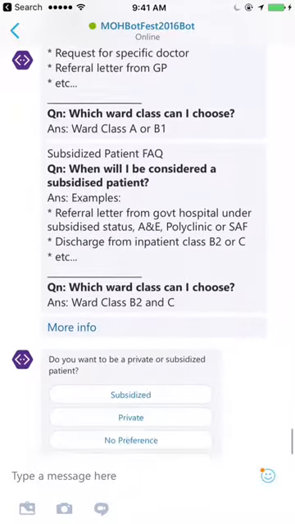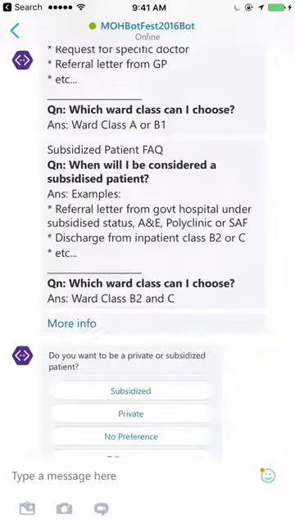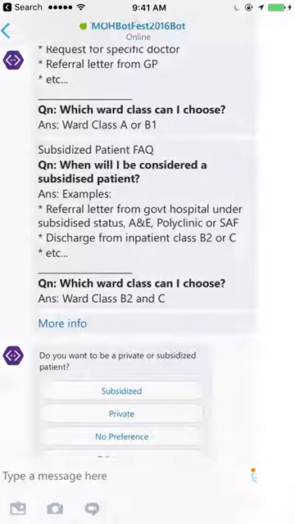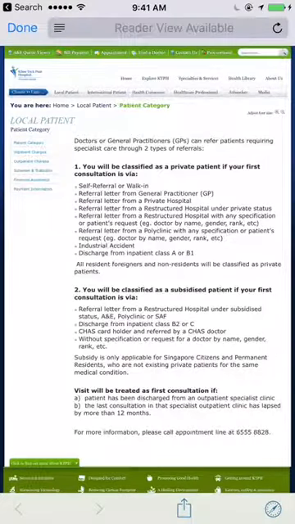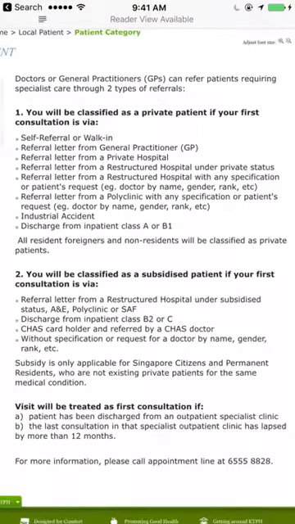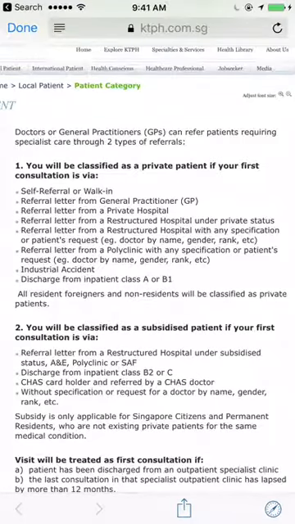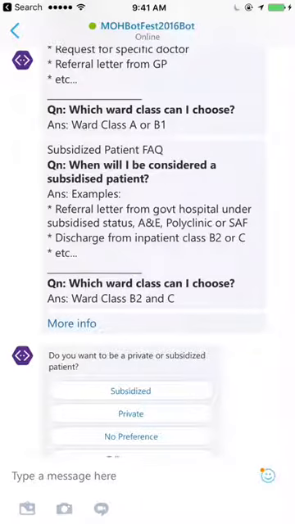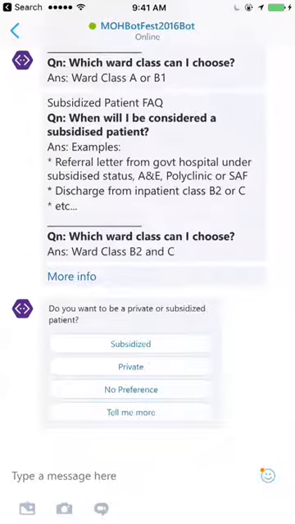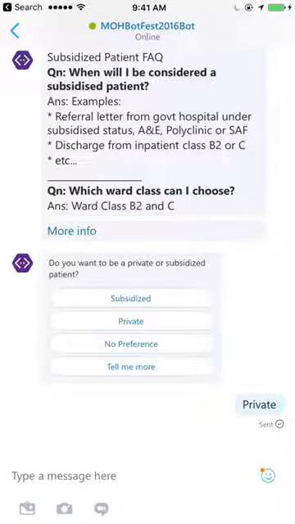And if you want to find out more, you can click on the more info button here, which will bring us to a web page with more detailed explanation of the private patient classification and subsidized patient classification. Okay, when the user is done, just click on the done button on the top left hand corner to go back to the chat. Say we proceed with a private patient option.